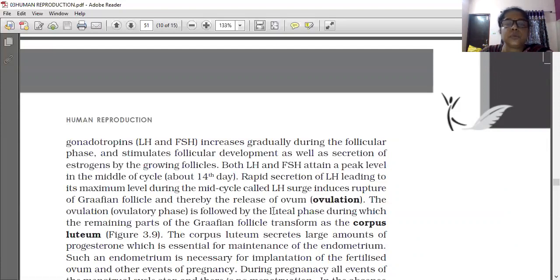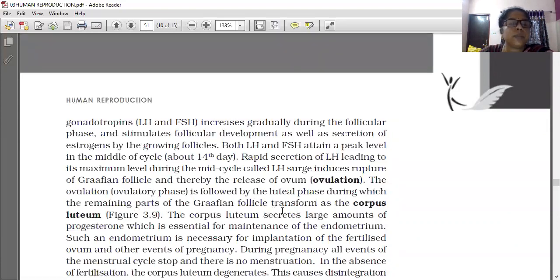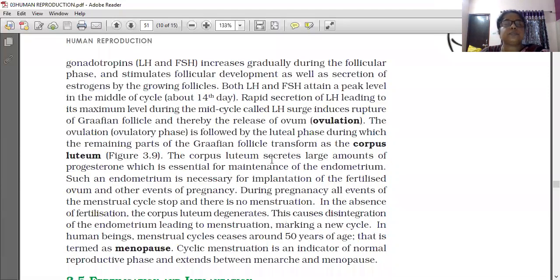The next phase is the luteal phase, during which the remaining parts of the Graafian follicle transform into the corpus luteum. So it is called the luteal phase. The corpus luteum secretes large amounts of progesterone, which is essential for maintenance of the endometrium. Such an endometrium is necessary for implantation of the fertilized ovum and other events of pregnancy.